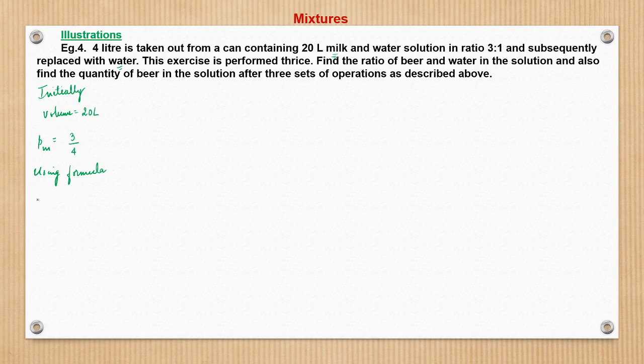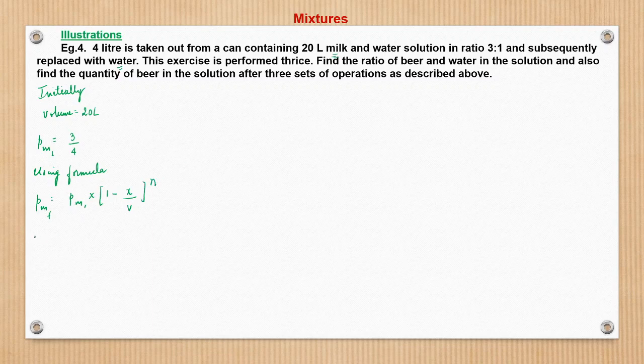The formula says that the final proportion of milk, let's say M1 is initial and MF is final, will be nothing but M1 into (1 minus X upon volume) raised to power n.